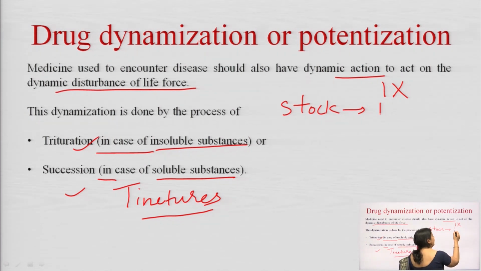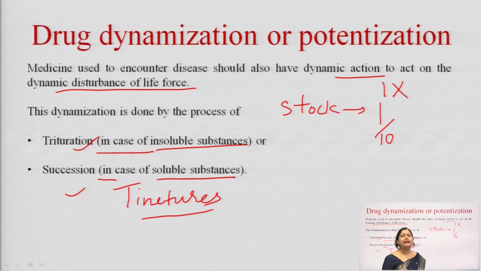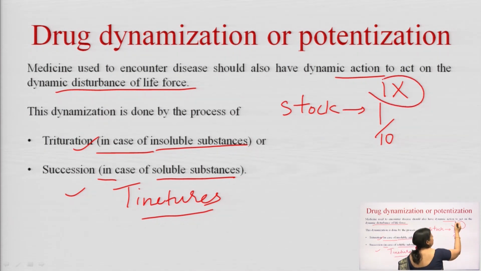Here decimal means that we are going to dilute the solution 10 times. We will take one part of the stock and dilute it 10 times. In that case, it will become 1x.